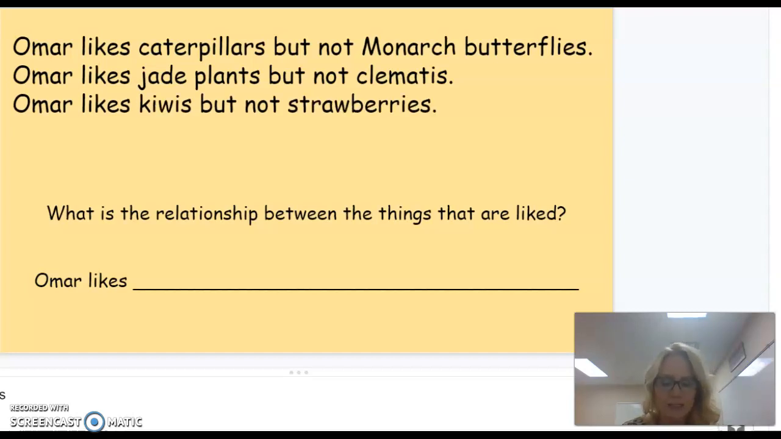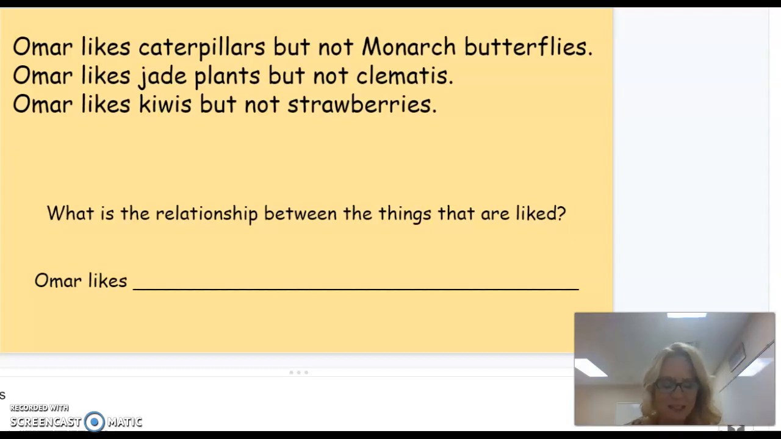The third line says Omar likes kiwis but not strawberries. I know that both of these are fruits, but really I need to find out how they are different. They both have seeds, but you know what? Kiwis are green and strawberries are red.